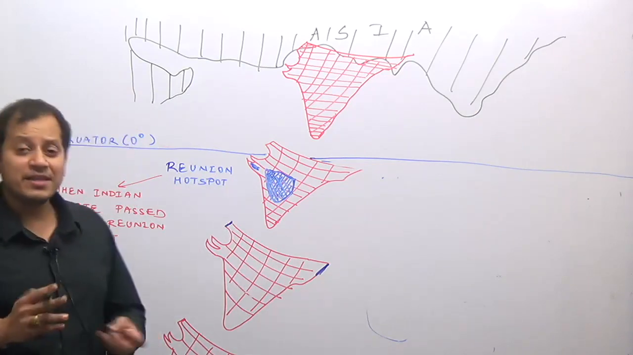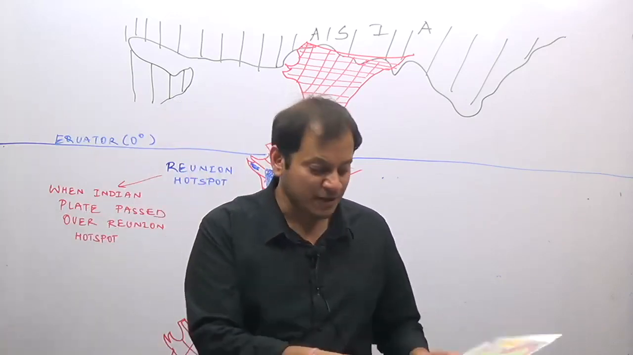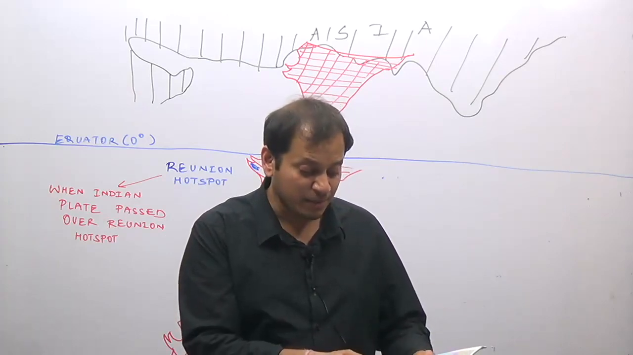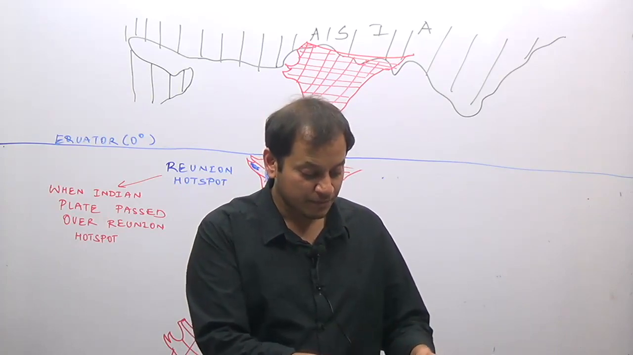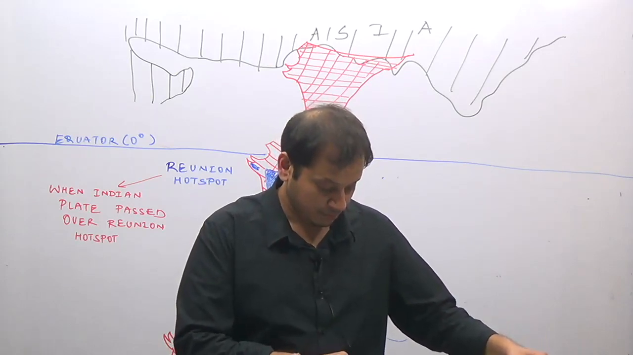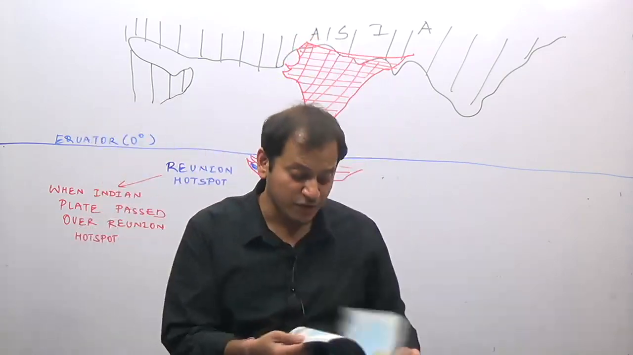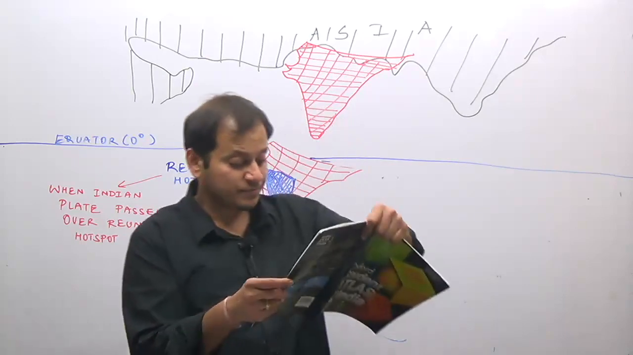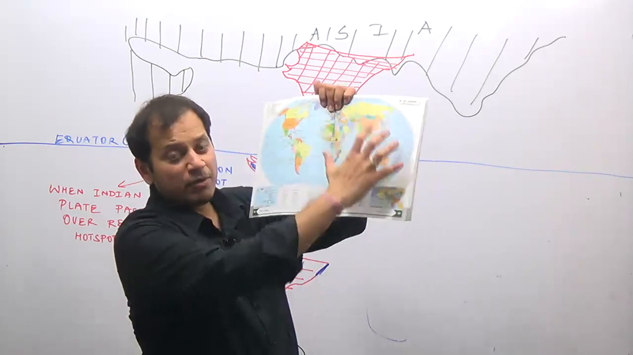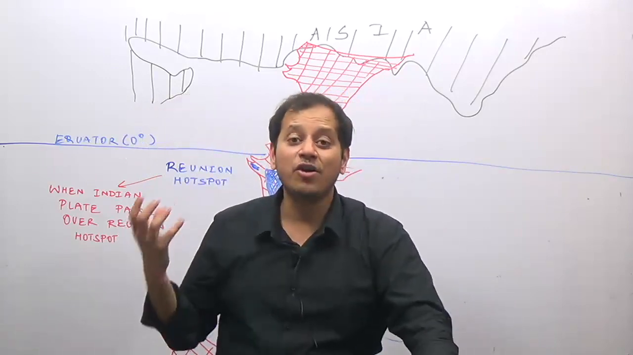Now, where is the Reunion hotspot? Open your atlas, you will see there. I cannot show you here, but I'll show you how to look for the Reunion hotspot. You open your atlas, and in the map of Asia, the greater part of Asia, you will find the Reunion hotspot somewhere south of the equator, near Madagascar, in the greater map of the world. This Reunion Island was an area of the Reunion hotspot.